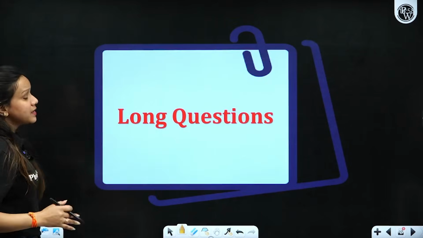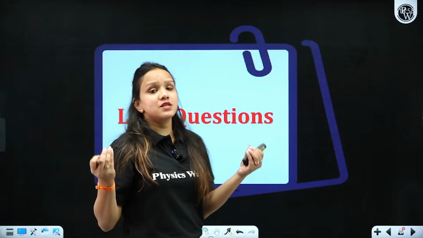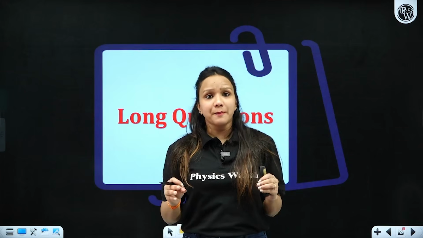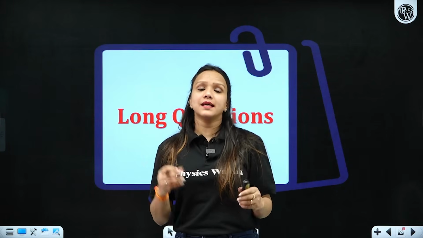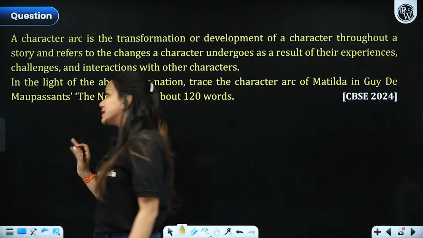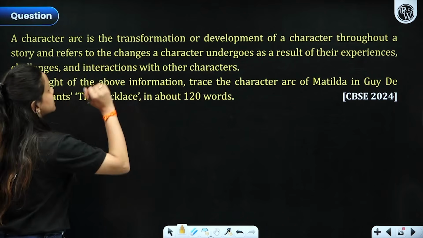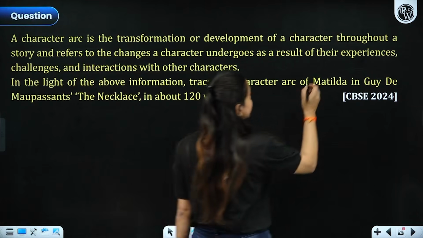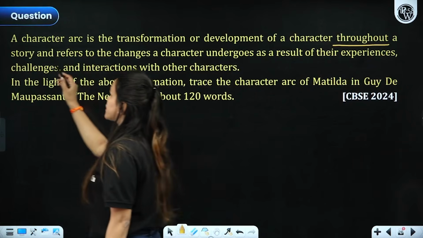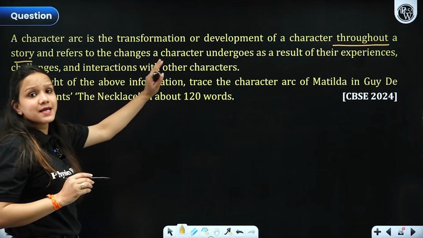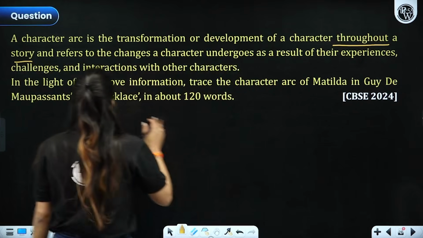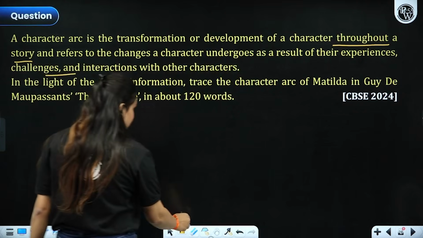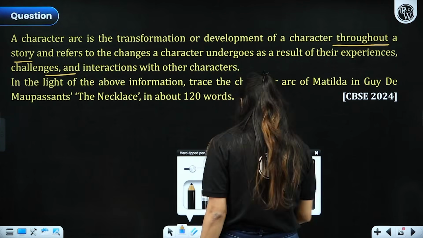Now the next one, we are discussing long questions, and because this particular chapter has important thematic questions which can be asked in long question format, right? So let's have a look. A character arc is the transformation or development of a character throughout a story and refers to the changes that a character undergoes after a certain incident, right? So based on their experiences. In light of this particular chapter,